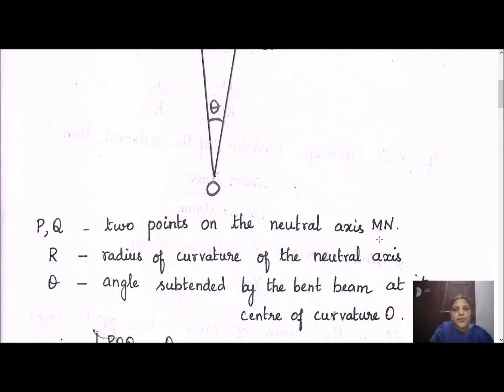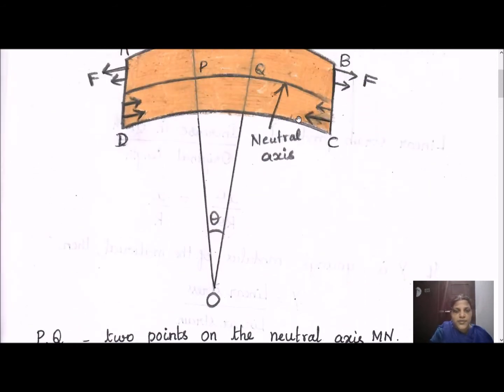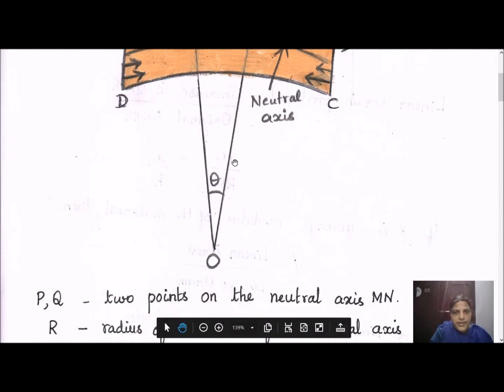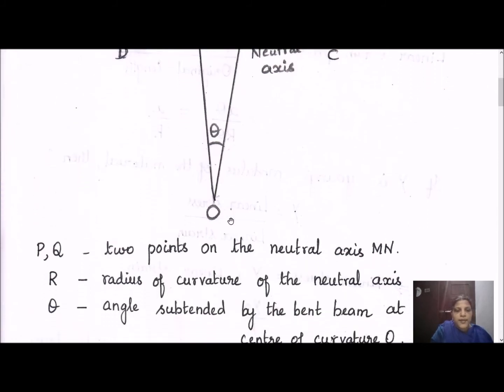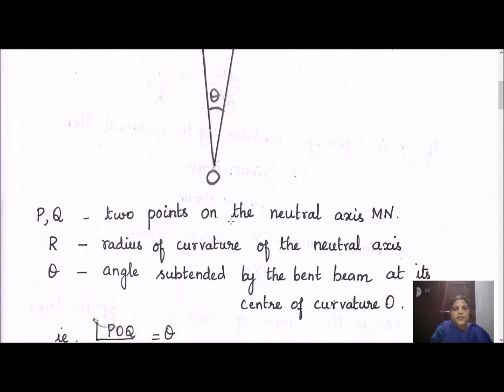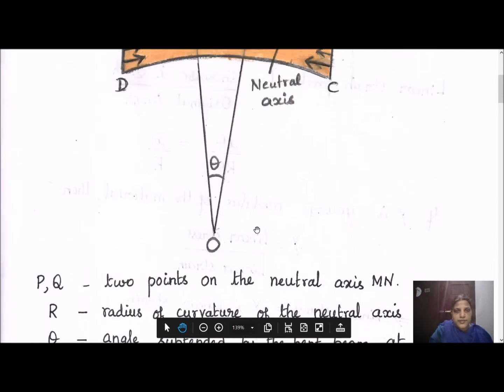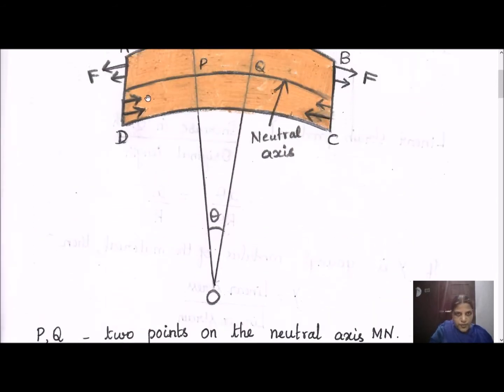Okay, so now going to the derivation, P and Q are two points on the neutral axis, and R is taken to be the radius of curvature. Because of this bending, we can imagine this to be the arc of a circle. If you extend this arc, you will have a circle with center O. This length is taken as R, the radius of curvature, from O to the element we have considered. Theta is the imaginary angle subtended by the bent beam at its center of curvature, and POQ is equal to theta.